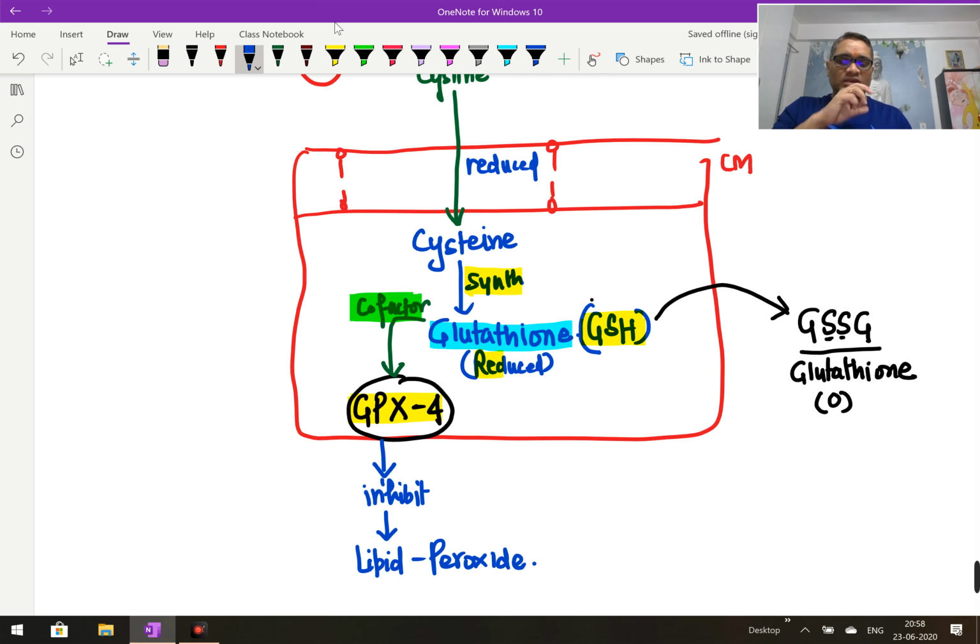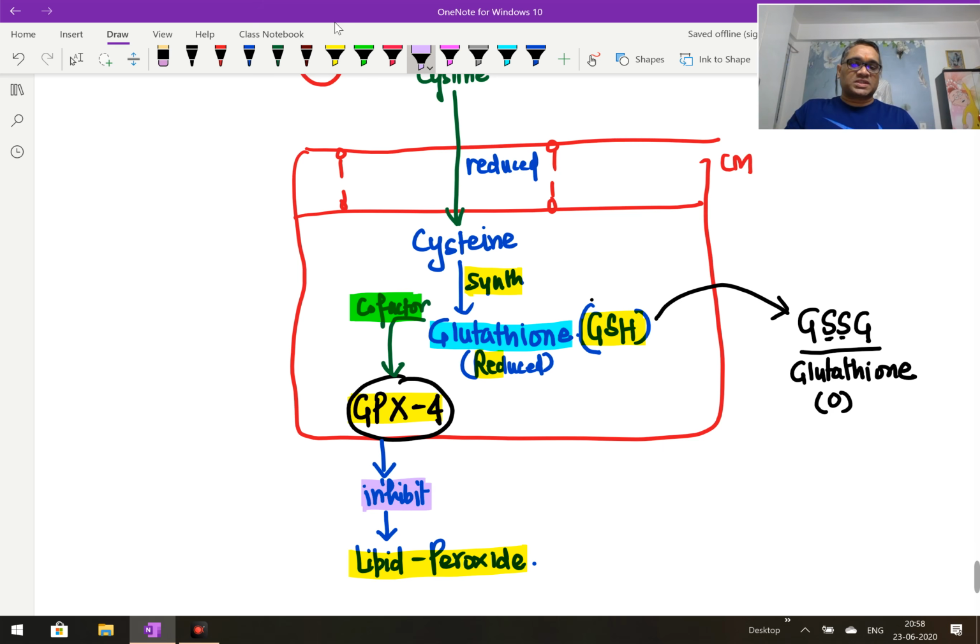So that is the normal thing you are seeing, right? Now you understood what is happening. They are inhibiting lipid peroxide. That is the important point to note down. GPX4, which is present in our normal cell, is going to inhibit lipid peroxide and prevent cellular damage. That is the normal cell. This is the normal finding.